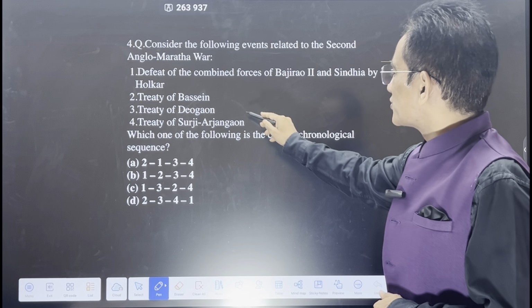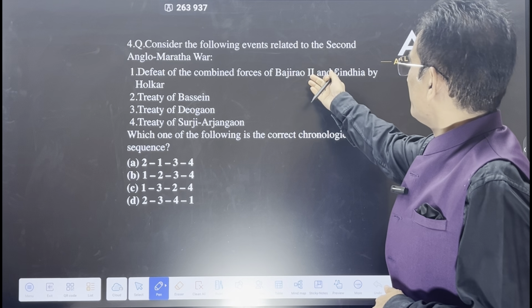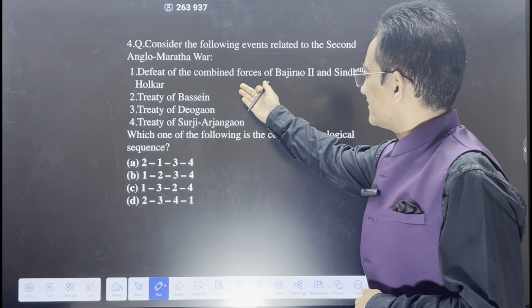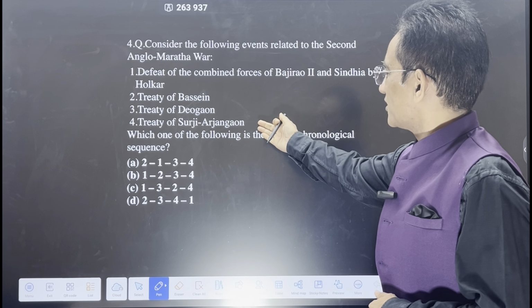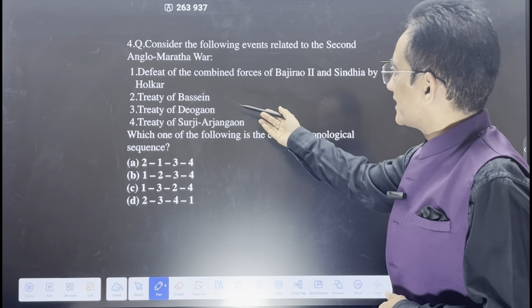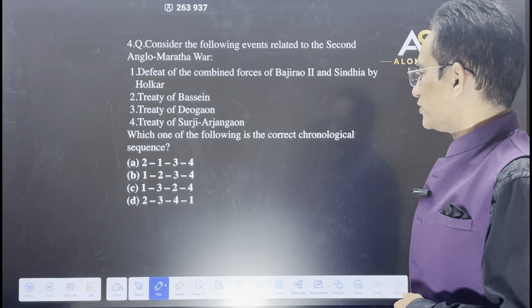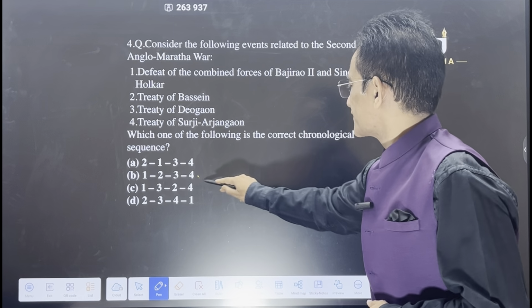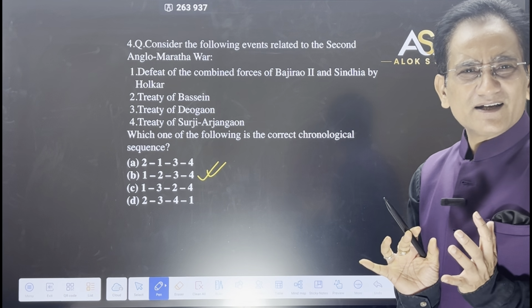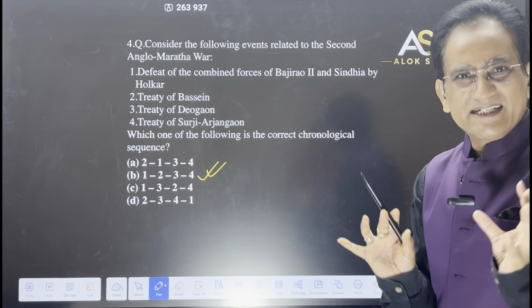Deogaon and Surji Arjangaon, with Scindia. So this is the same story. Holkar defeated, then Treaty of Basin, then Treaty of Deogaon, then Treaty of Surji Arjangaon. So 1802, 1803. But if you know the story, you can easily handle it. So 1, then 2, then 3, and then 4. B would be the answer. Even if you don't know the exact date, if you know the story, you can handle all these chronological questions.